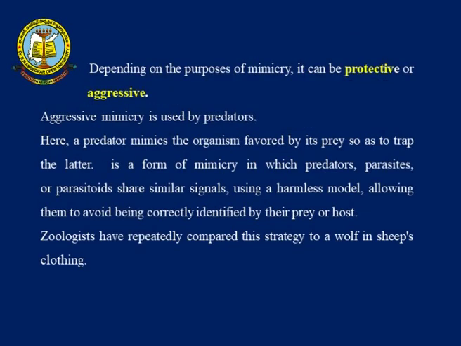Now, depending on the purpose of the mimicry, it can be of two types, that is protective and aggressive mimicry. Now, we will talk about aggressive mimicry. This type of mimicry is used by predators. Here, a predator mimics an organism favored by its prey so as to trap the latter. It is a form of mimicry in which predators and parasites share similar signals using a harmless model, allowing them to avoid being correctly identified by the prey or host. Zoologists have repeatedly compared this strategy to a wolf in sheep's clothing, because they cover themselves.